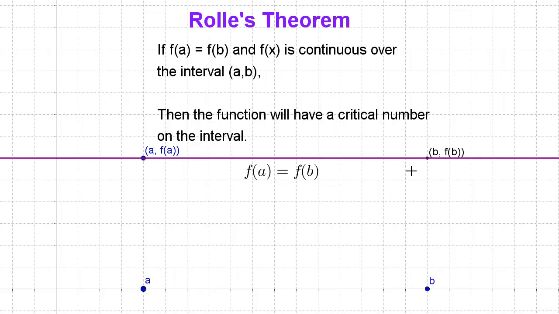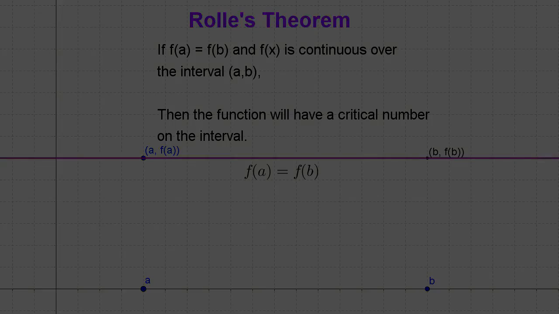In fact, what we would call the degenerate case is where the function is flatlined over the interval. You might say it doesn't have a critical number, it doesn't have a minimum or a maximum. Well, indeed, the slope is 0 throughout, so the entire interval in this case has critical numbers. There is no way you can create a function that's continuous over this interval that doesn't have at least one and perhaps many critical numbers, places where the derivative equals 0.